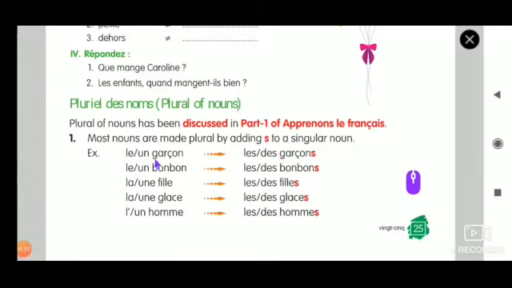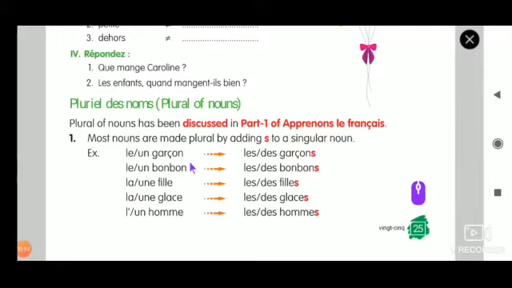So we have learnt it in singular masculine form and feminine form, and either it is definite article or indefinite article. In today's class we will do that in a plural form. So the plural form will change for few things. There are some rules for it. So one by one we are going to see. Most nouns are made plural by adding s to a singular noun. That is only just adding an s to the end. So it is very simple.